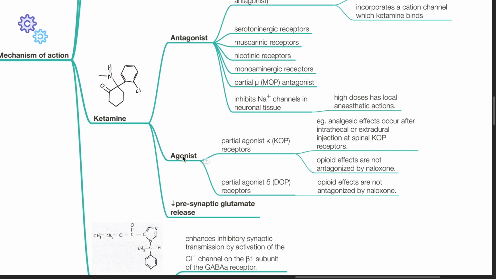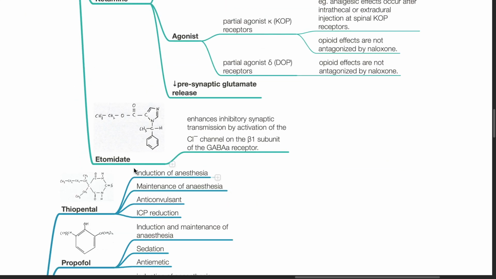Ketamine is a partial agonist at the kappa and delta receptors and results in analgesic effect. Opioid effects are not antagonized by naloxone. Ketamine reduces presynaptic glutamate release. Etomidate enhances inhibitory synaptic transmission by activation of the chloride channel on the beta-1 subunit of the GABA-A receptor.